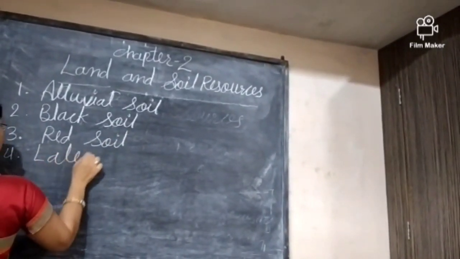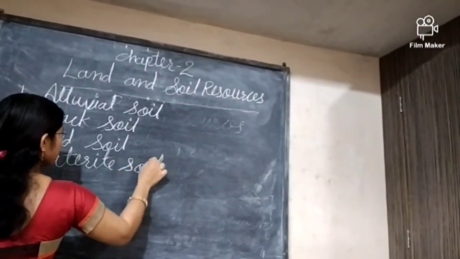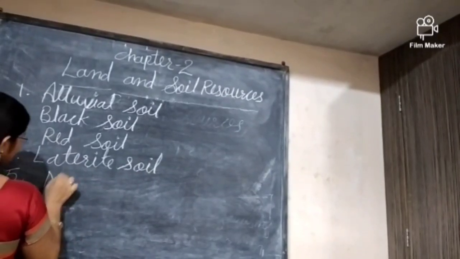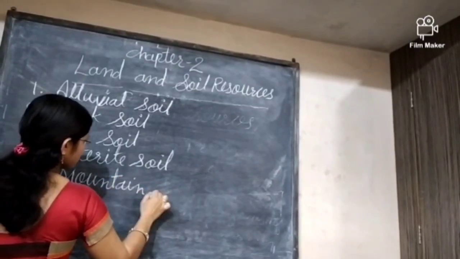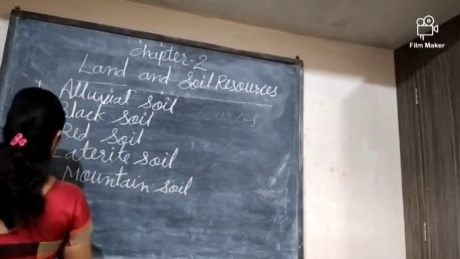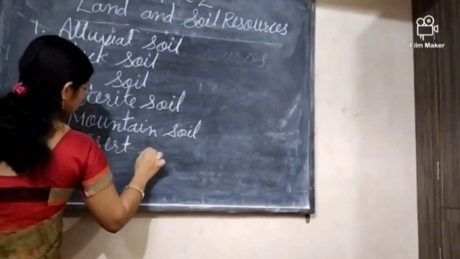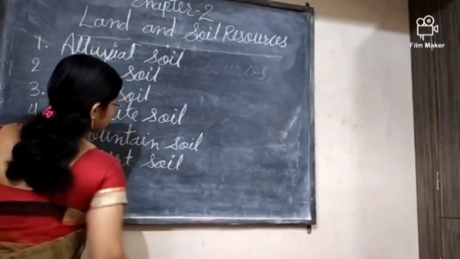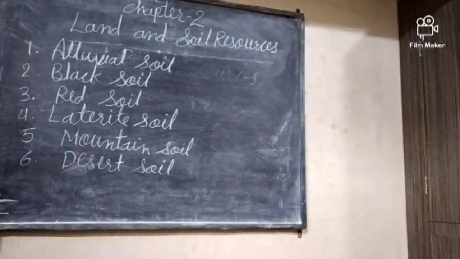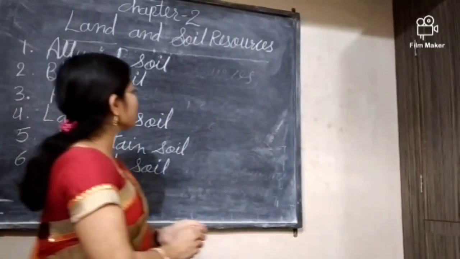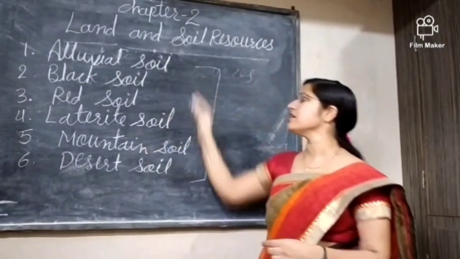Fourth, laterite soil. Fifth, mountain soil. And next, desert soil. In our country India there are different types of soil, but mainly these 6. First is the alluvial soil.